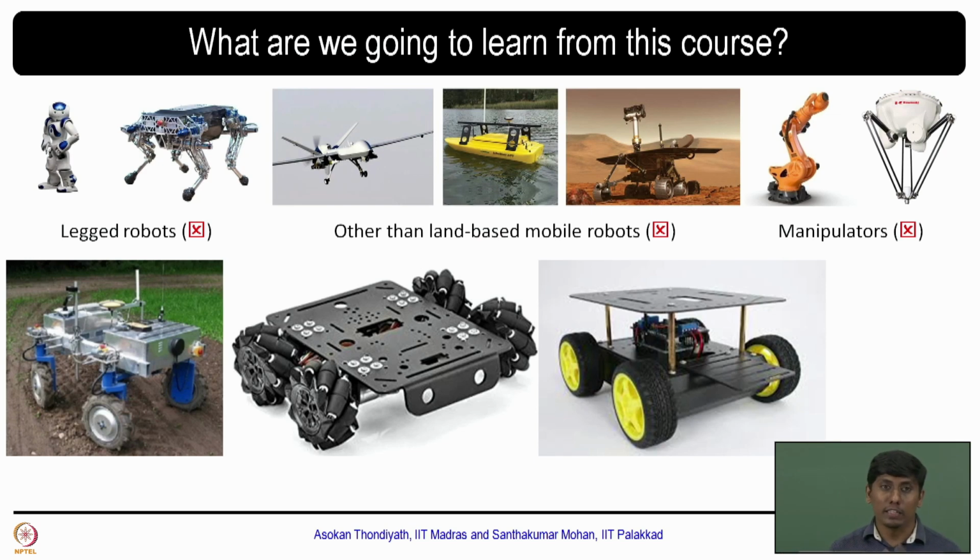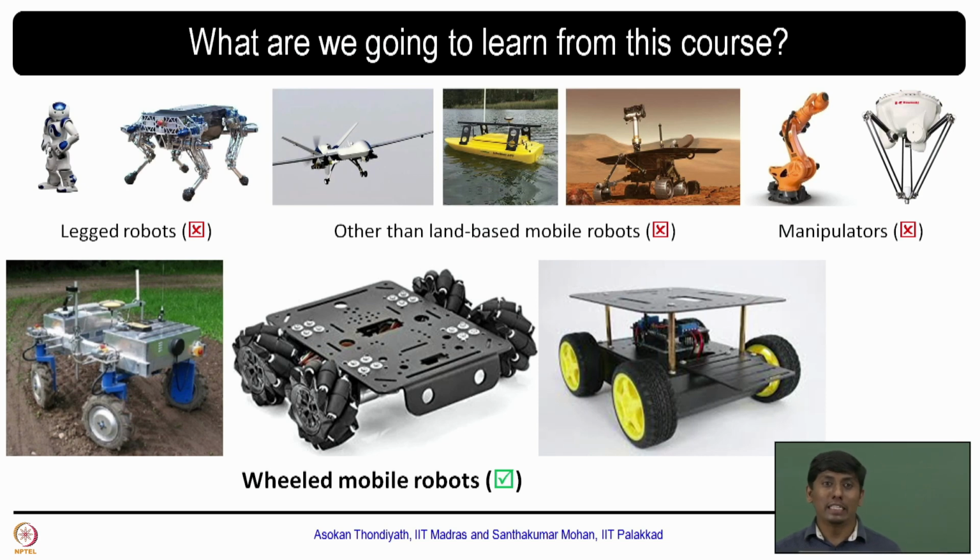Obviously, the name itself says it is wheeled mobile robot. Why is it so? You can easily see that although nature gave very broad locomotion, wheeled locomotion is very simple and easy to understand. Furthermore, in the current environment and working scenario, all are engineered surfaces. In the sense the ground is properly engineered. If you go from domestic to industrial applications, the wheeled mobile robot is definitely taking the lead. So the point we are putting forward is that the wheeled mobile robot would definitely lead to a much bigger aspect.